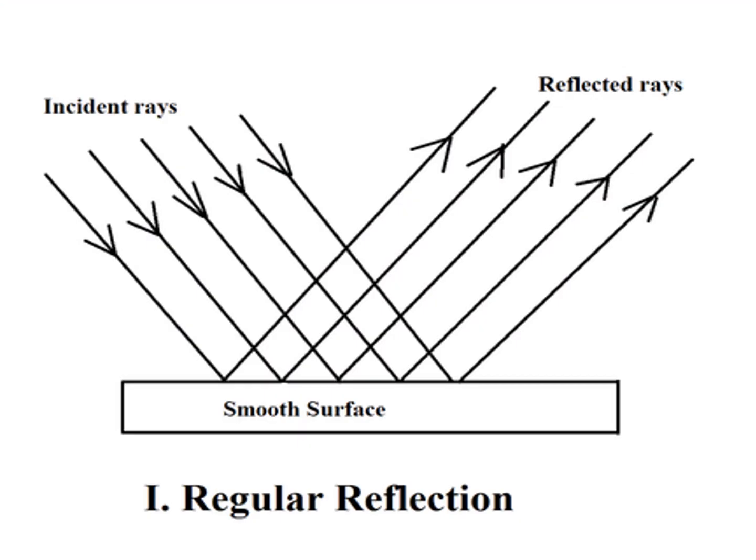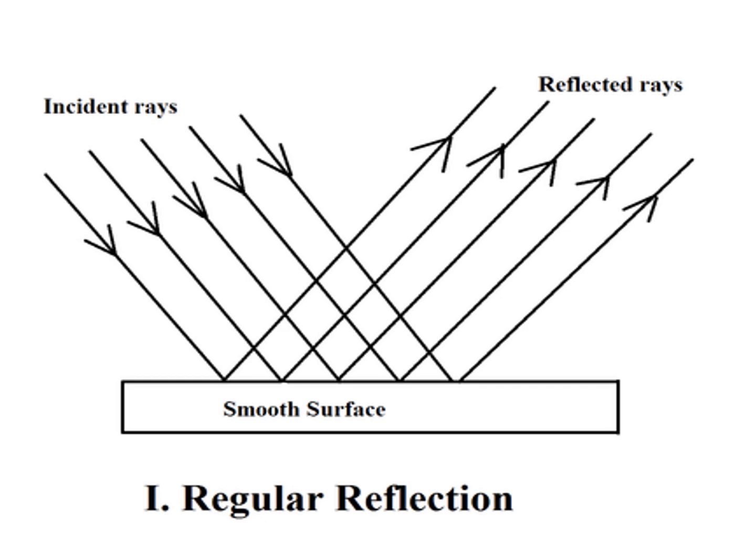There are two types of reflection. The first one is regular reflection. Whenever incident rays fall on a plane mirror or a smooth surface, all the parallel rays will have the same angle of incidence and therefore the same angle of reflection. I repeat, whenever incident rays fall onto a plane surface or a smooth surface, all the rays will have the same angle of incidence and the same angle of reflection. Such a reflection is called regular reflection.